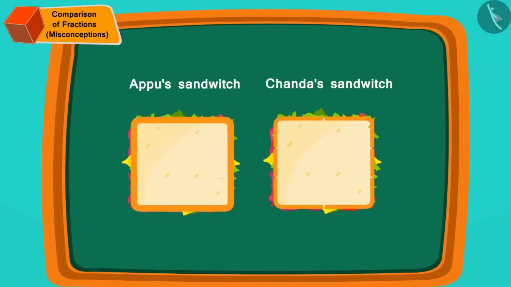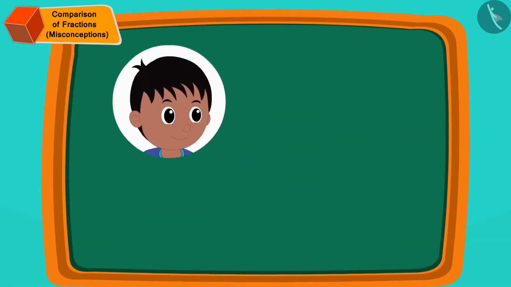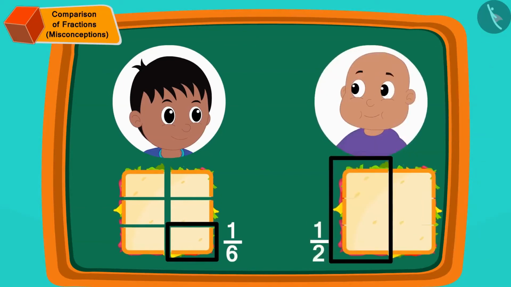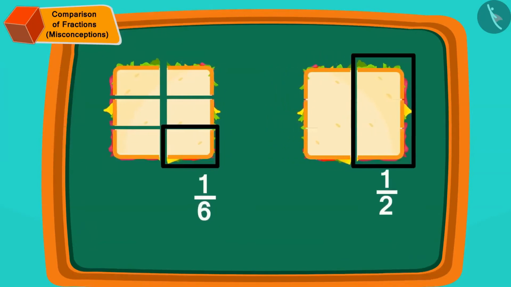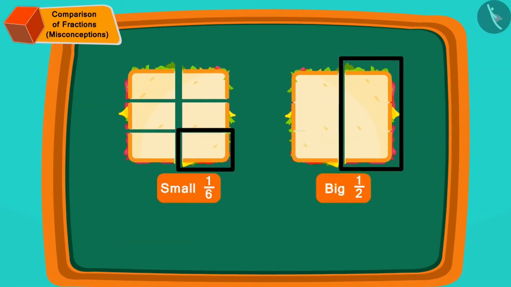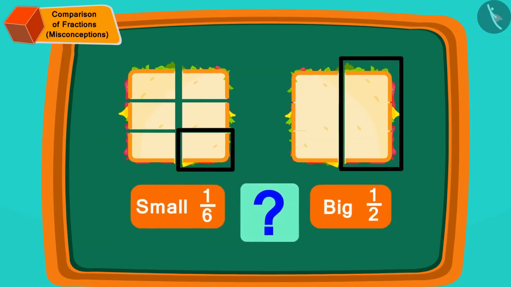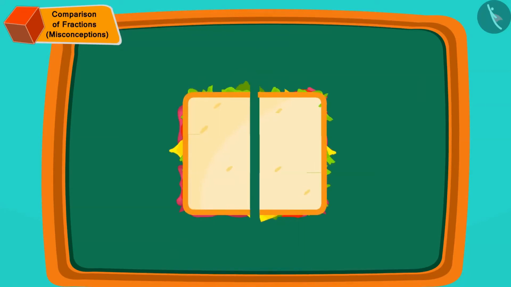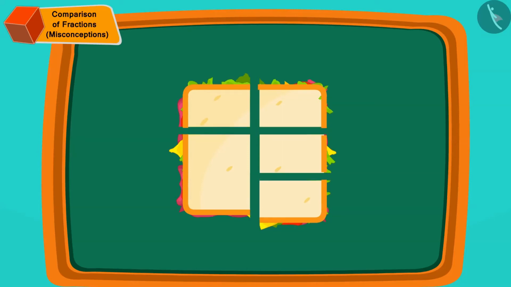Appu and Chanda's sandwiches are exactly the same size. Raju got 1/6 part of the sandwich and Bablu got 1/2 part. If we put Raju's piece on Bablu's piece, we will find that Raju's piece is actually much smaller than Bablu's piece. But why did it happen? Children, if we divide any object into equal parts, as we increase the total number of parts, they become smaller and smaller.